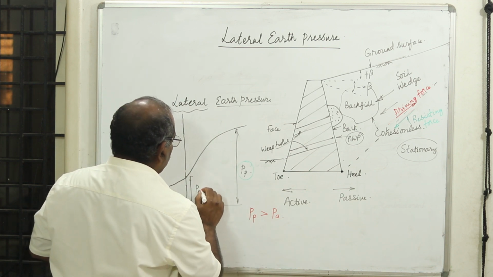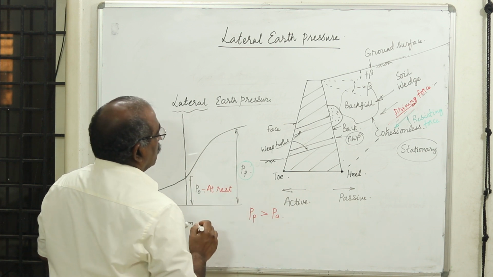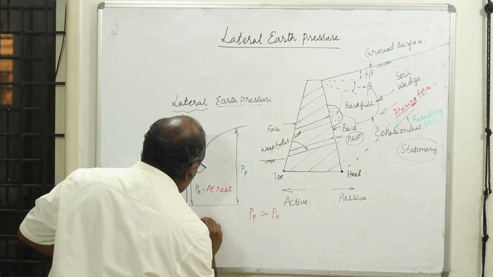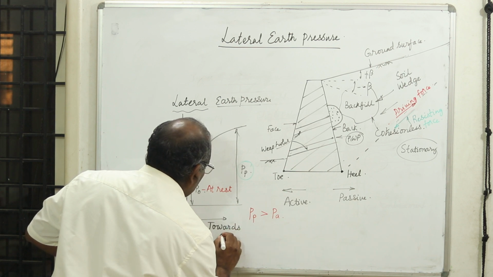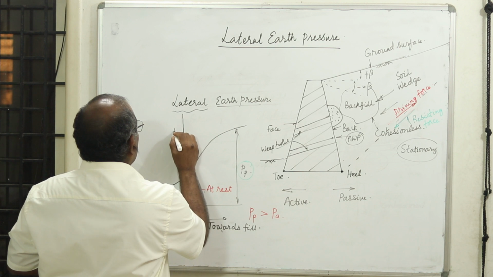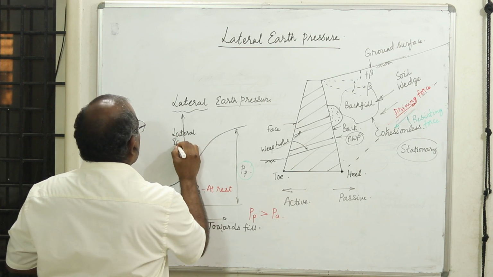P0 is called the at rest condition. Having understood the variation of lateral pressure,